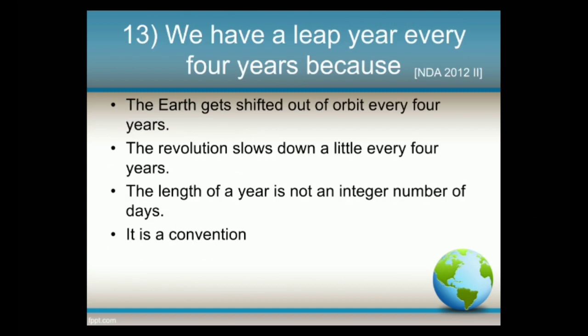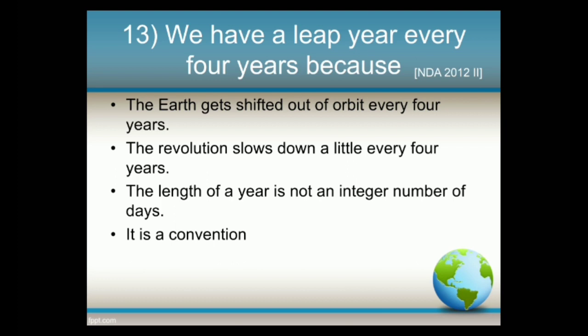Next question. We have a leap year every 4 years because options: the earth gets shifted out of orbit every 4 years, the revolution slows down a little every 4 years, the length of a year is not an integer number of days, it is a convention.